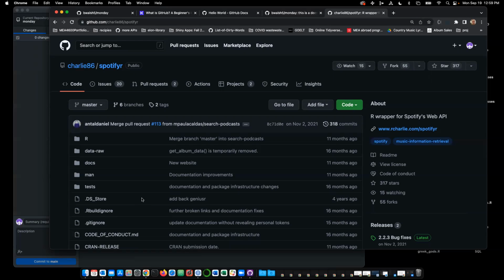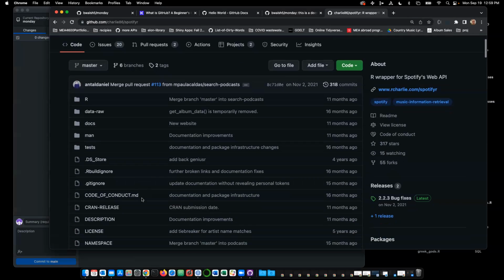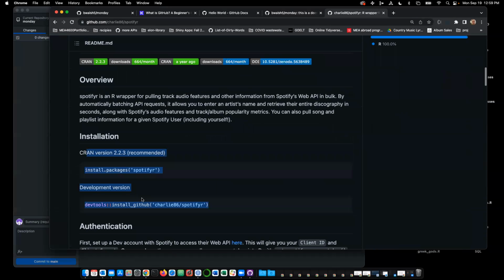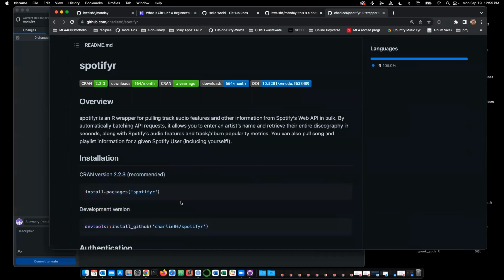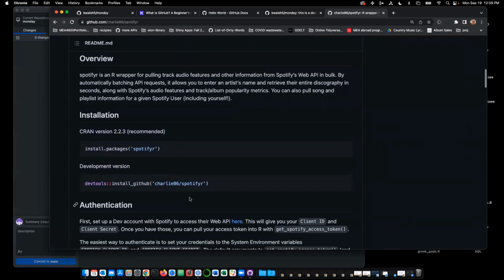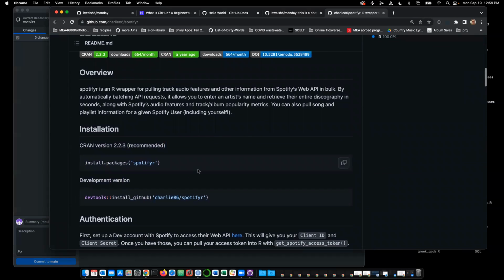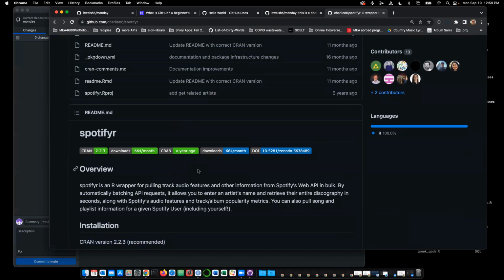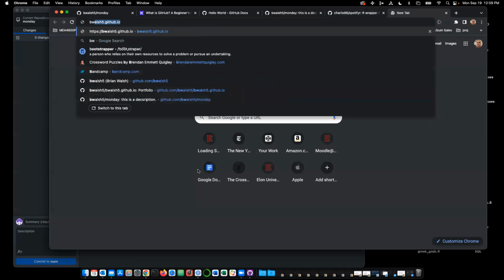The primary use for this is if you have a GitHub repo that's useful to people and you make this whole page that's describing it. So what I'm saying is if Spotify R was just made, instead of just tweaking the README file, what this Charlie86 person would have done instead is make this a website using GitHub pages. So let me show you what that looks like.